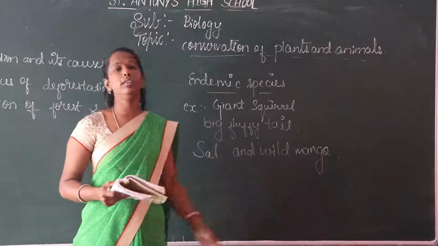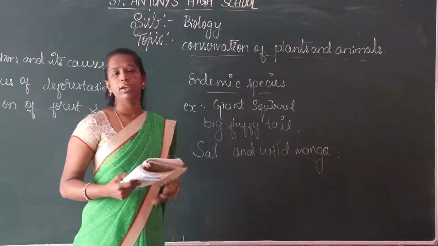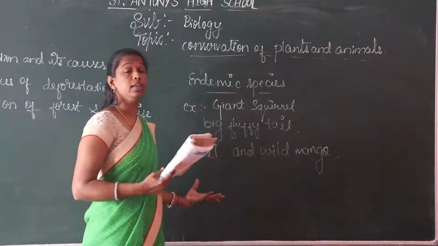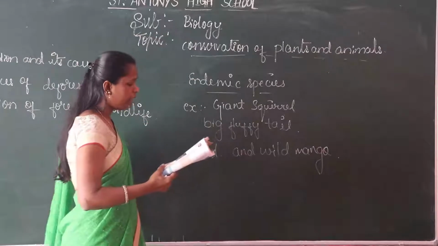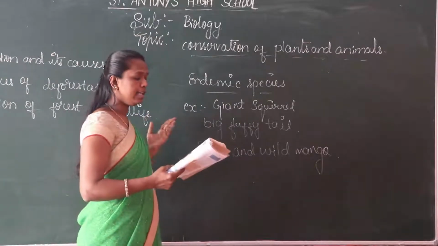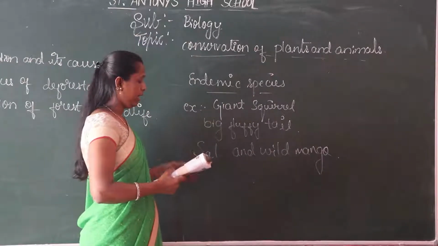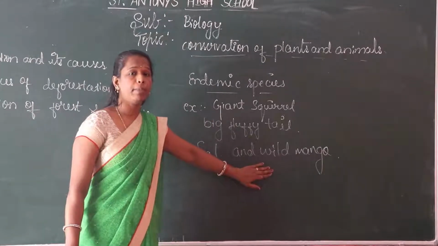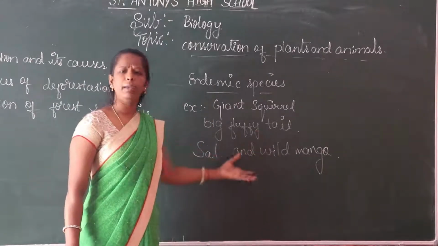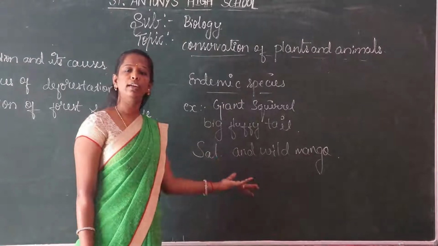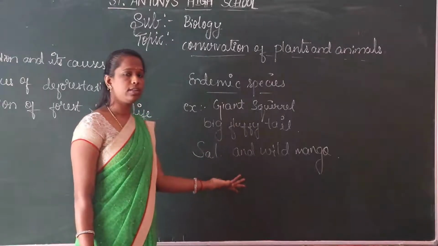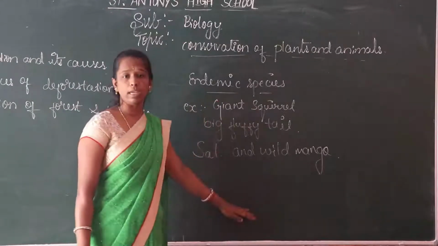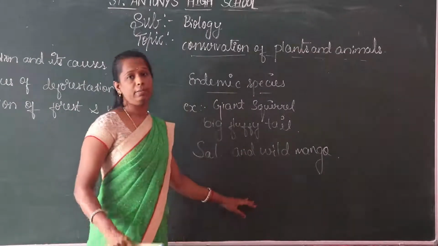Wild mango is very rich in taste also. These are considered endemic flora, meaning endemic plants. It may later become extinct. So in a specific region these types of plants and animals will be grown.